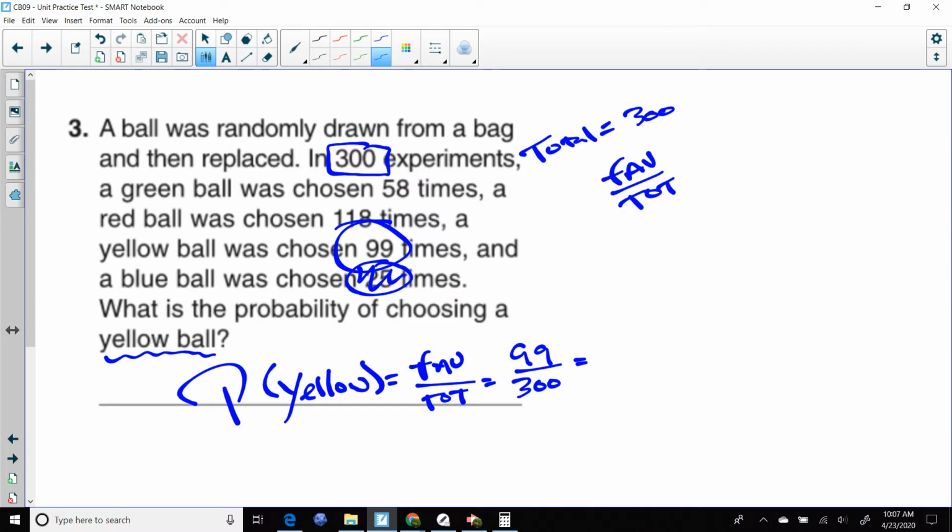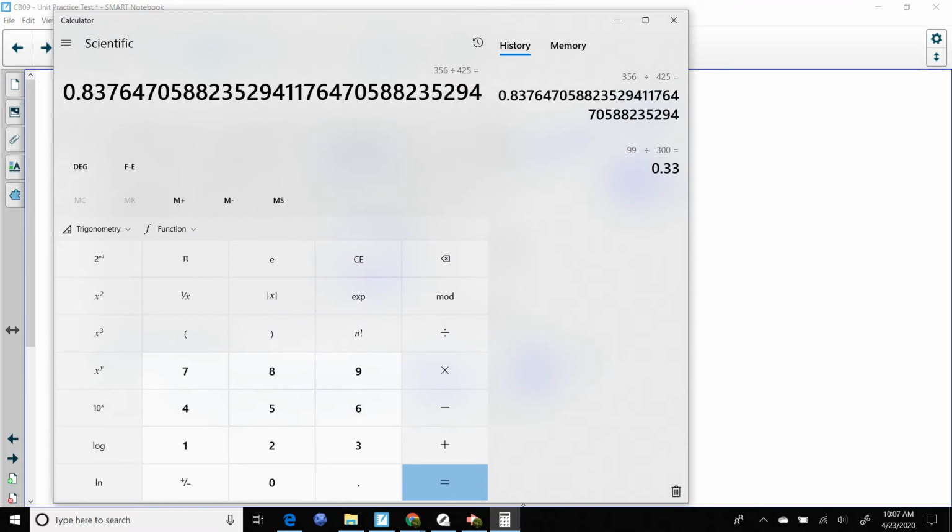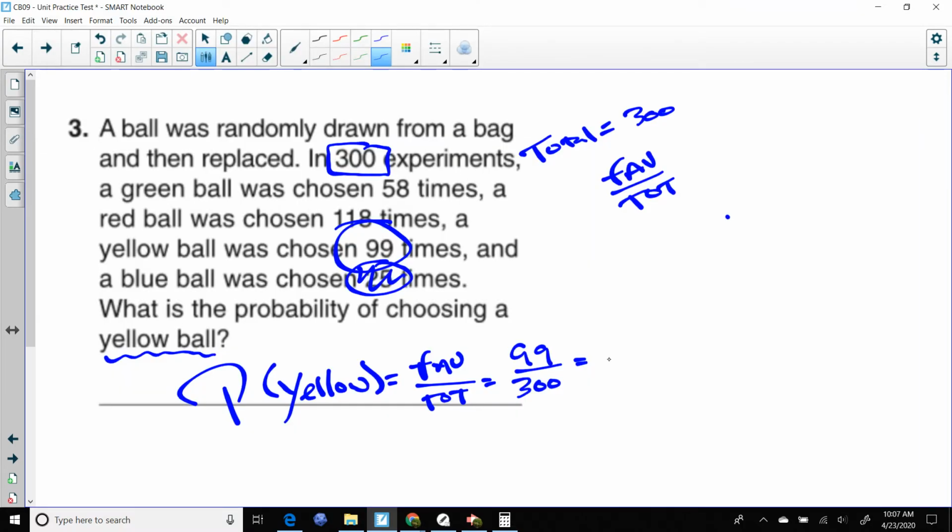Now, it just so happens I've done that math before. Actually, no, I did it on this calculator over here. 99 divided by 300 equals 0.33. So we end up with a 0.33. We're just doing favorable over total to get our answer. Job done. Check.